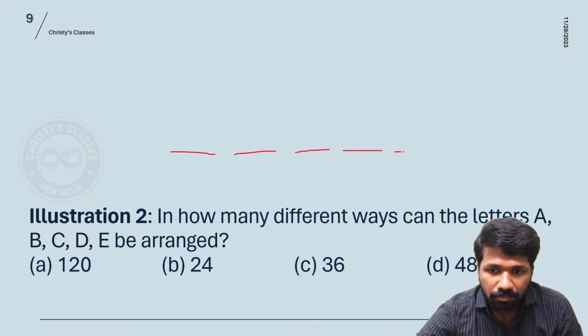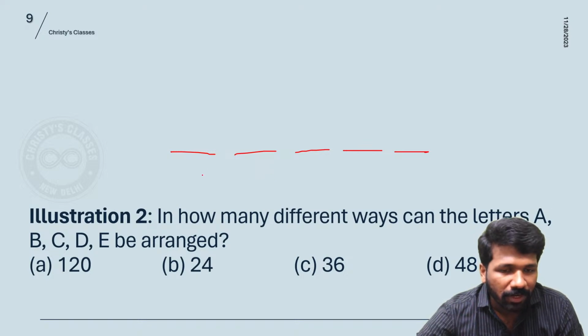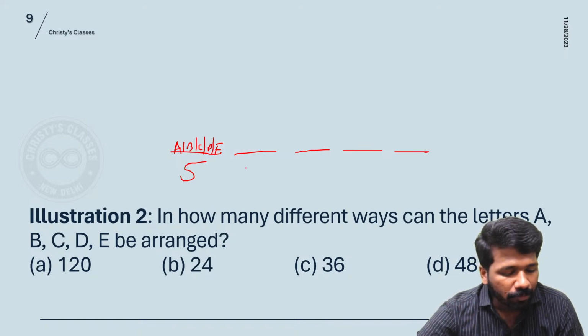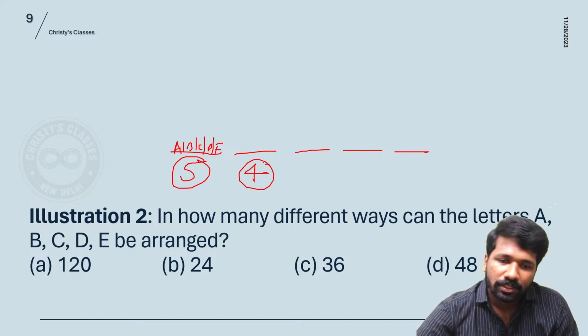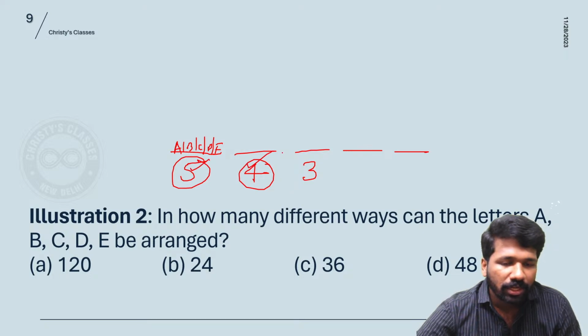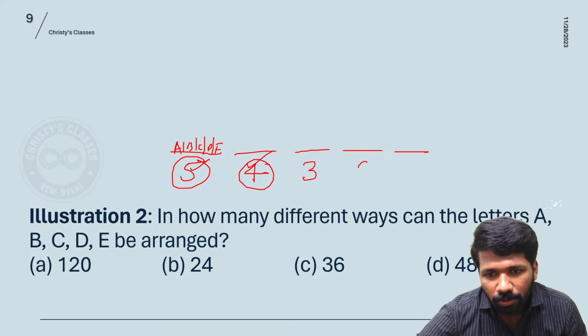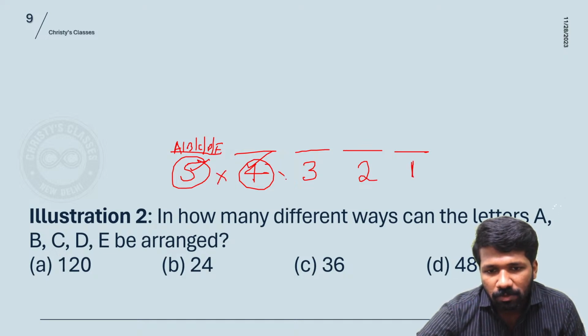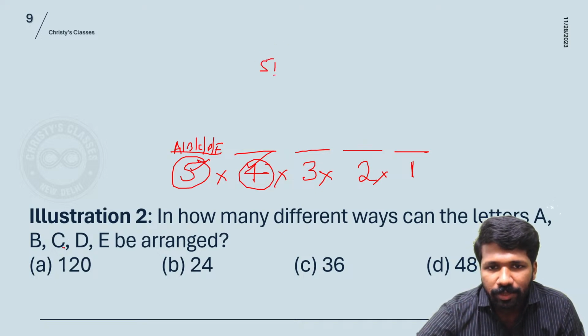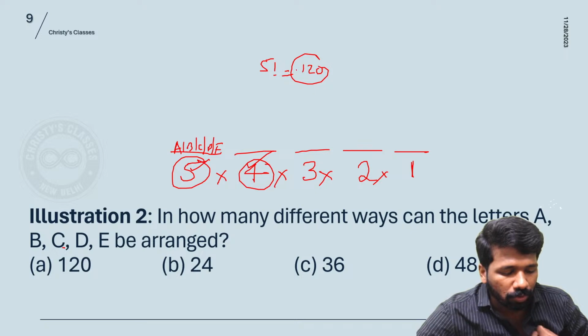So first position can be filled with A or B or C or D or E. 5 ways to fill that. And second position can be filled with 4 ways only, because the letter that you already fixed cannot be used here. Now third position can be filled only in 3 ways, because the letters used here and here cannot be used anymore. Here only 2 ways, here only 1 way. So total number of ways will be 5 into 4 into 3 into 2 into 1. Or we can say 5 different letters, so 5 factorial is the answer. 5 into 4 into 3 into 2 into 1 is 120.